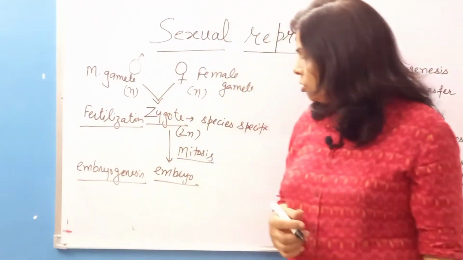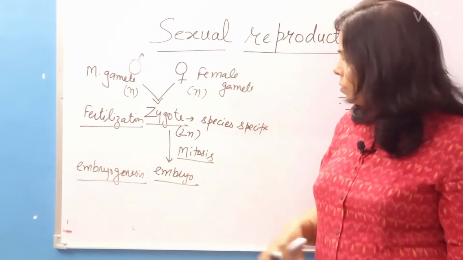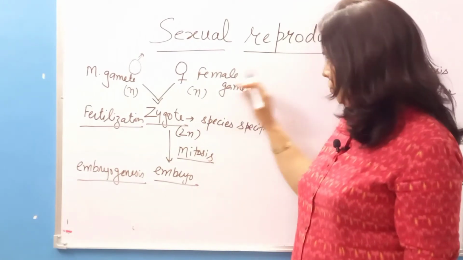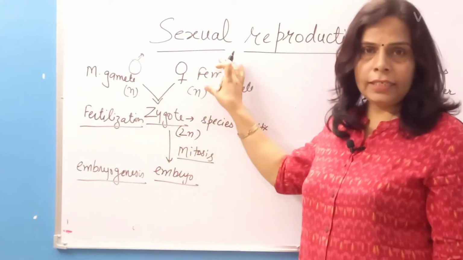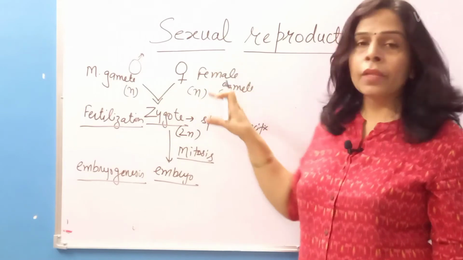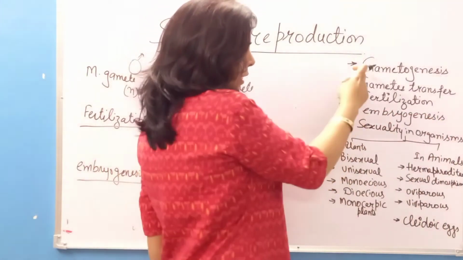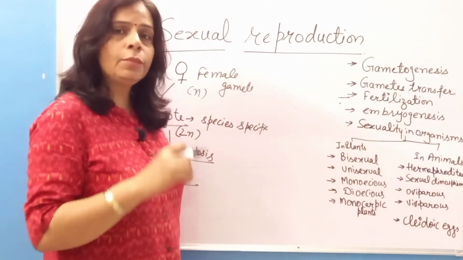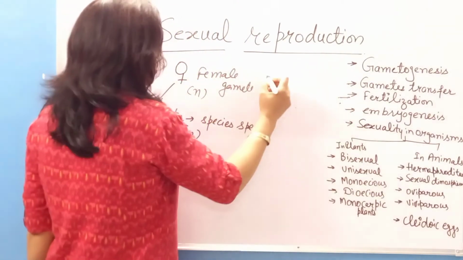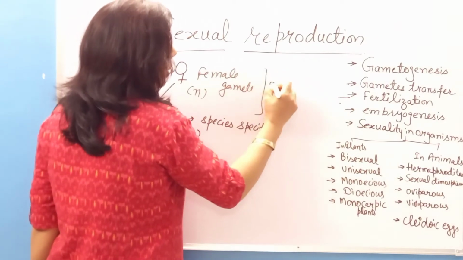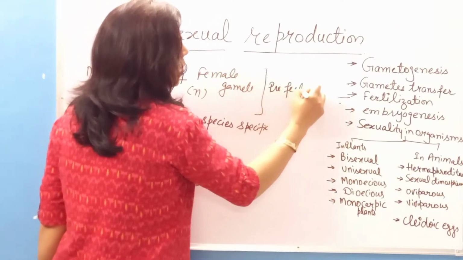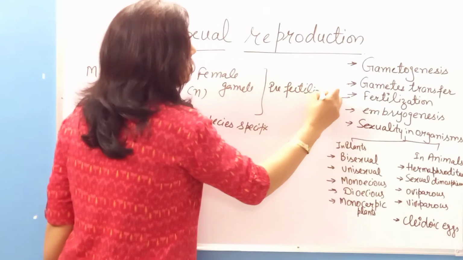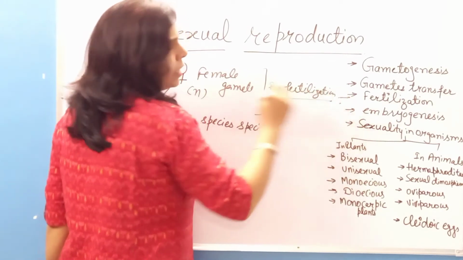So that we will do in the later cases. Now the events which are taking place before fertilization, like formation of gametes and gamete transfer, all the events which are taking place before fertilization, these events are known as pre-fertilization, means before fertilization.